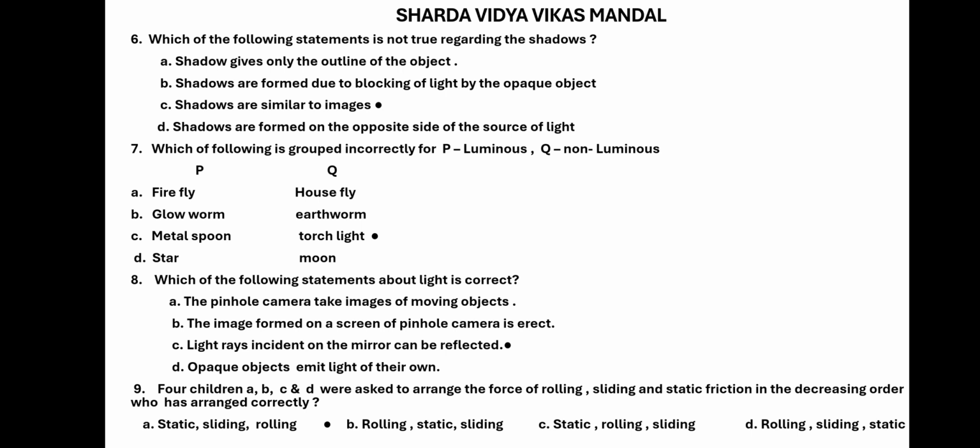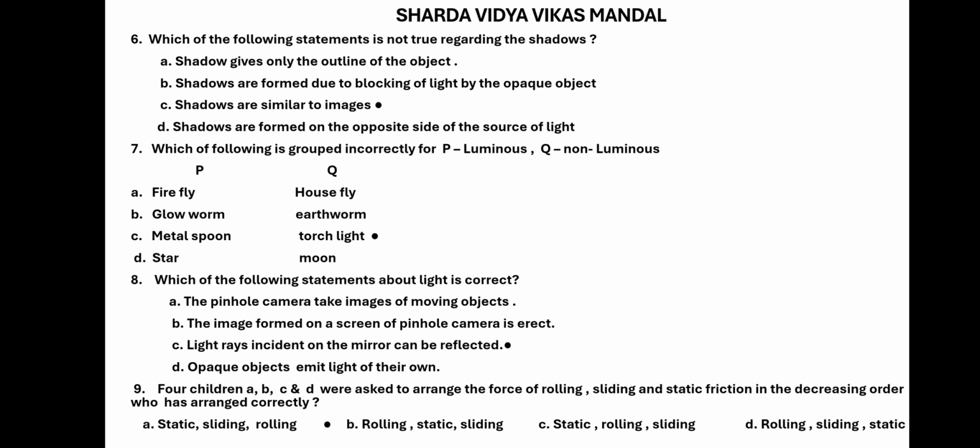Seventh question. Which of the following is grouped incorrectly for P luminous and Q non-luminous? Luminous means which emits light, and non-luminous means which does not emit light. So here A is firefly and housefly. Yes, firefly is luminous, but housefly is non-luminous is correct. Glowworm and earthworm.